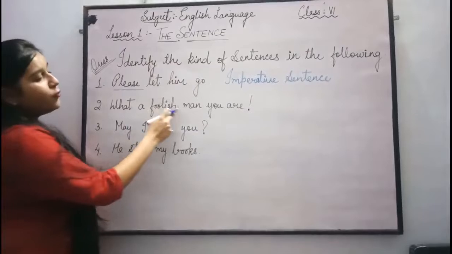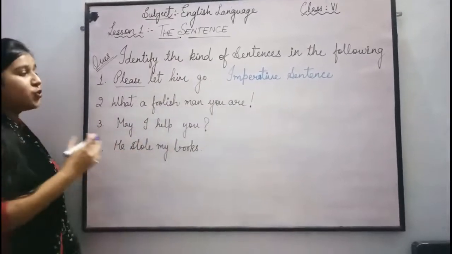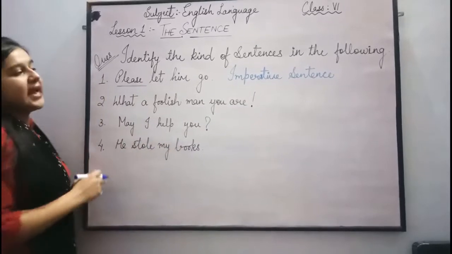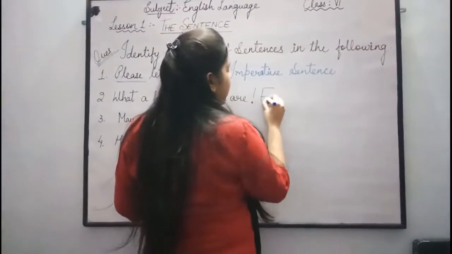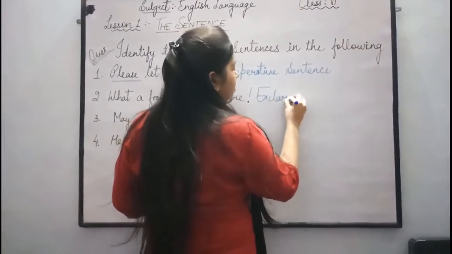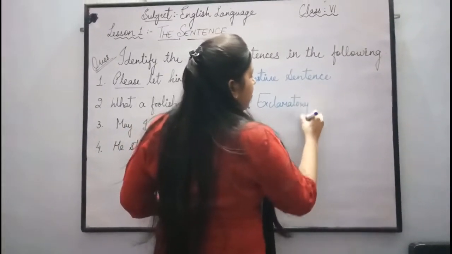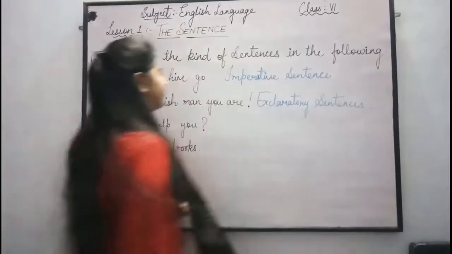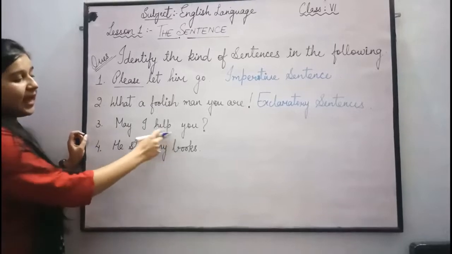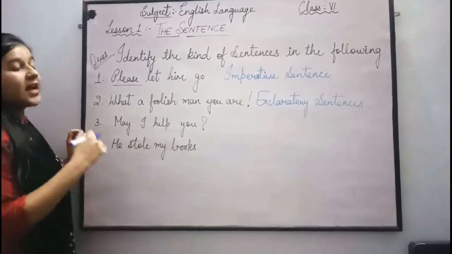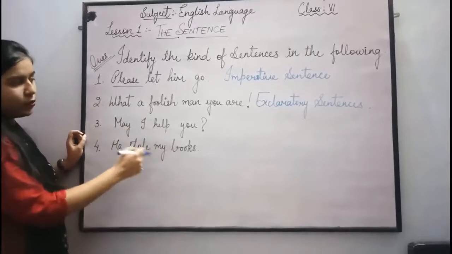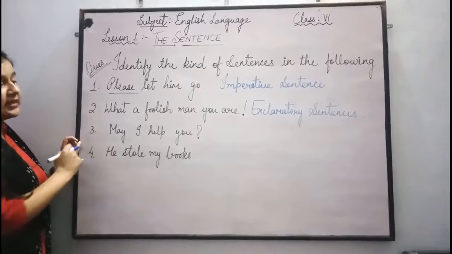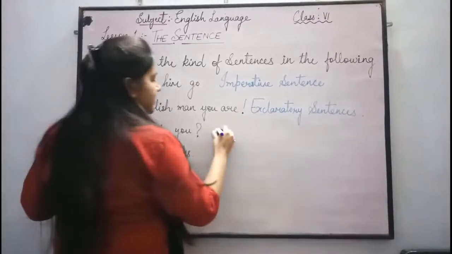Next, what a foolish man you are. We are showing anger to someone and here we have used an exclamation mark. So this sentence is an exclamatory sentence. Third question, may I help you? We are asking someone, we are asking the question, may I help you? And we are using here the question mark. So this sentence is an interrogative sentence.